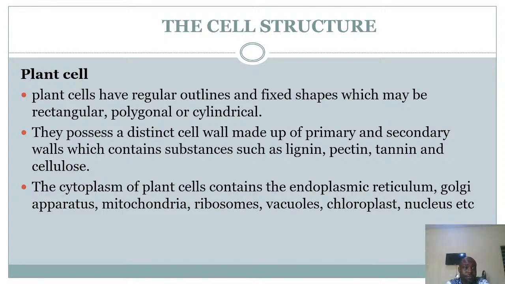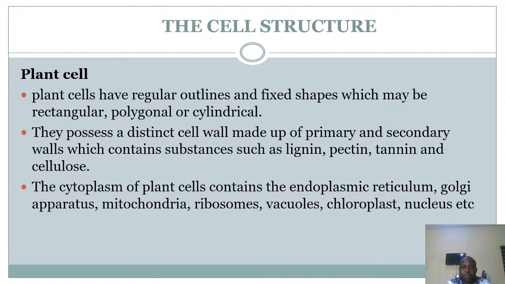For the plant cells, number 1, they have a regular outline and fixed shape, which may be rectangular, polygonal, or cylindrical. Their cell could be rectangular, polygonal, like a polygon, or like a cylinder.